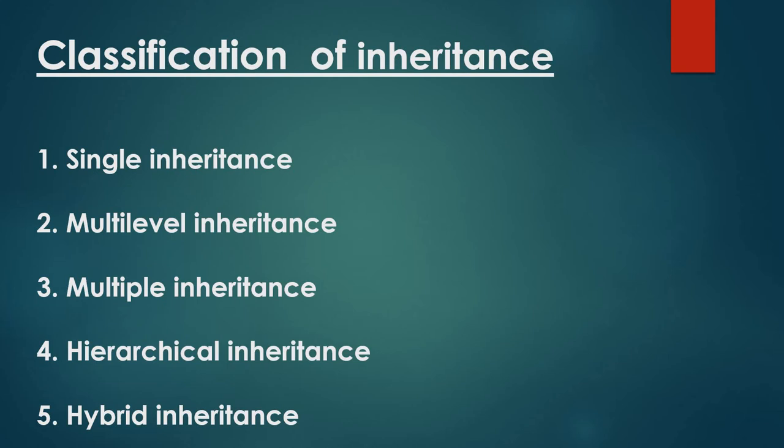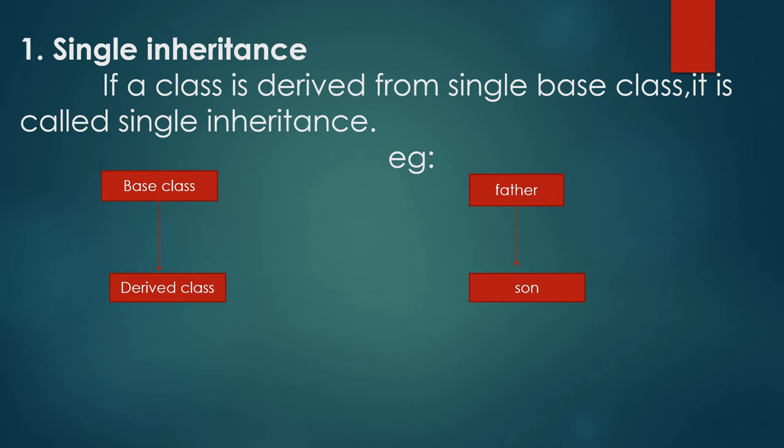Classification of inheritance. There are 5 types of inheritance: single inheritance, multi-level inheritance, multiple inheritance, hierarchical inheritance, and hybrid inheritance. First one, single inheritance. One class is deriving from a single base class. It is called single inheritance.